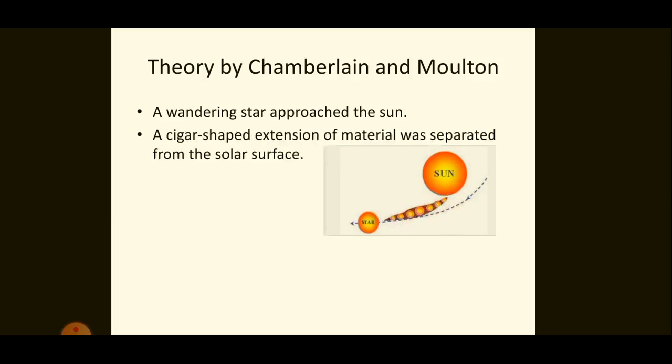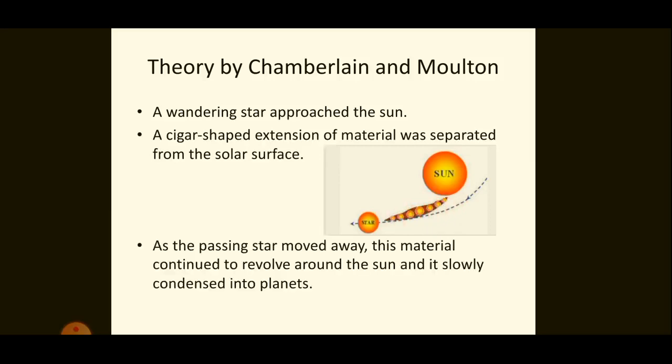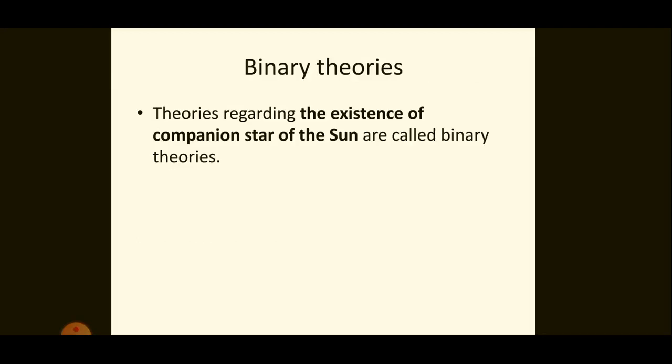As the passing star moved away, this material revolved around the sun and slowly condensed into planets. This was the theory by Chamberlain and Moulton. Such theories in which there is a companion star for the sun are termed binary theories.